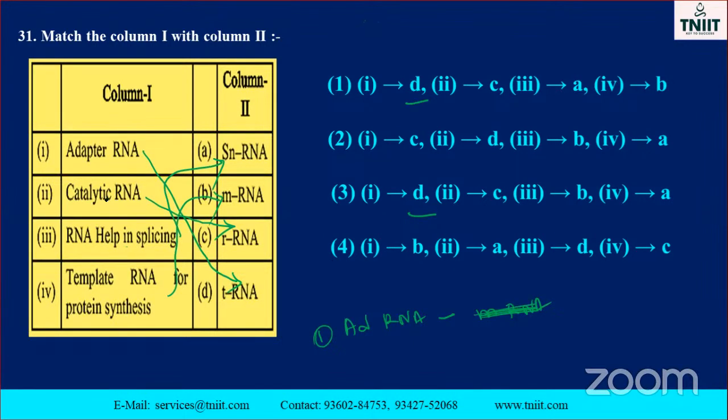Which one acts as a catalytic RNA? You already know about rRNA, ribosomal RNA, which acts as a catalytic RNA. Where is it here? Same. D and C are both the same. Okay, the option is these two only.